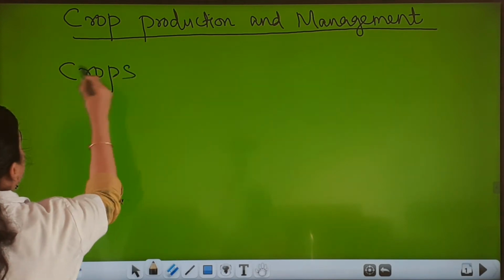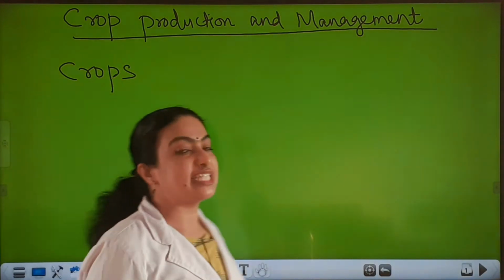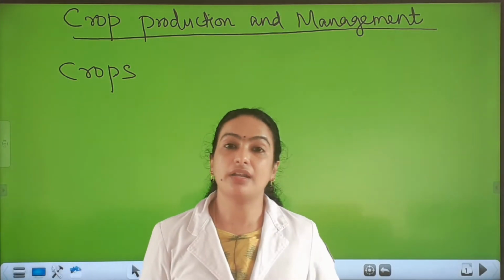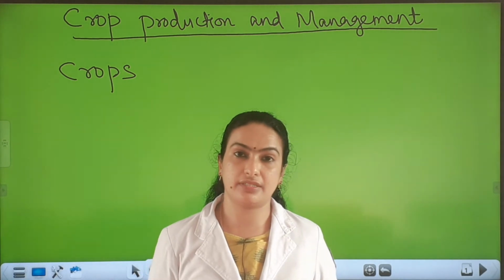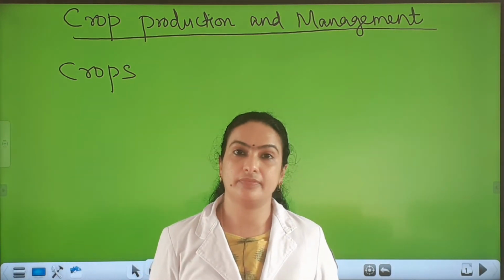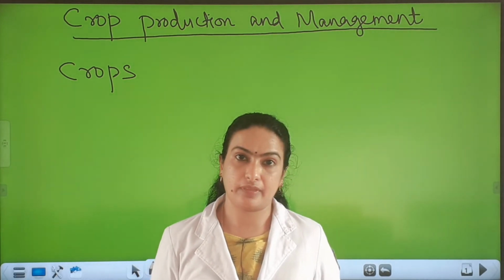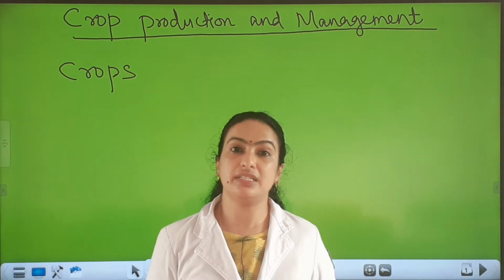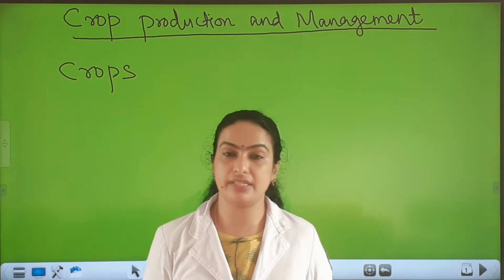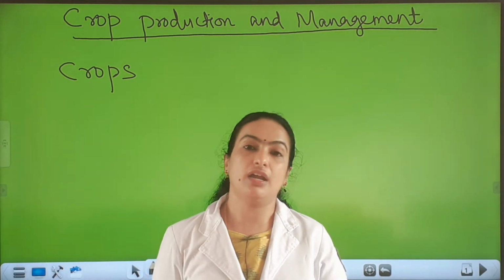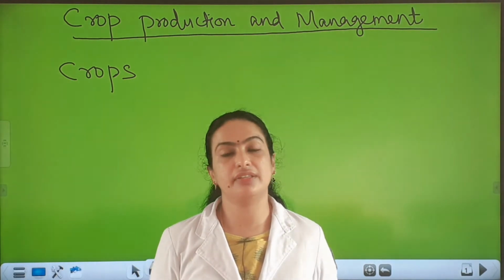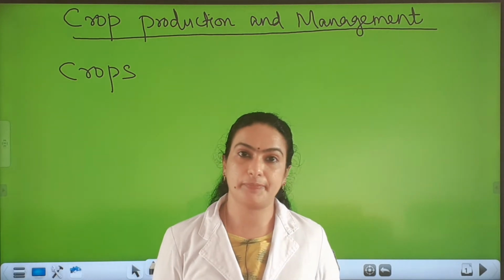So crops means when plants of the same kind are grown and cultivated in the same place on a large scale. If we are cultivating cereals like paddy, wheat, etc. on a large scale in the same field, that is crops.